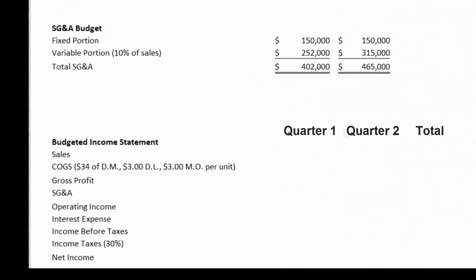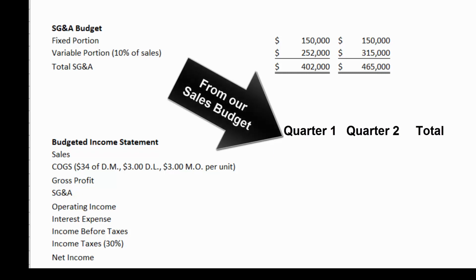And now finally we can create the budgeted income statement, which was the whole point of this exercise, to create these sub-budgets here to get to the budgeted income statement. We know what our sales are. That's our 40,000 bags times $63, 50,000 bags times $63. We can get that from our sales budget.